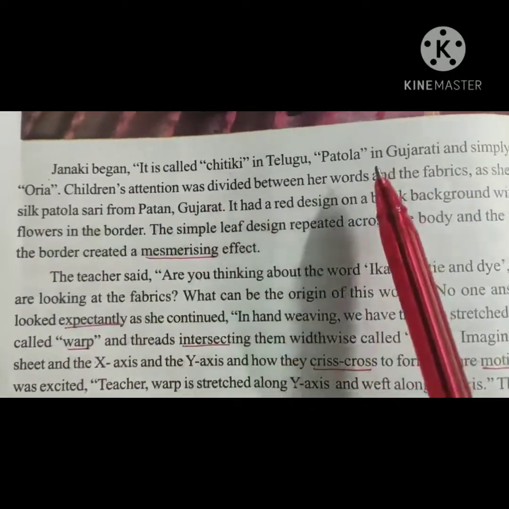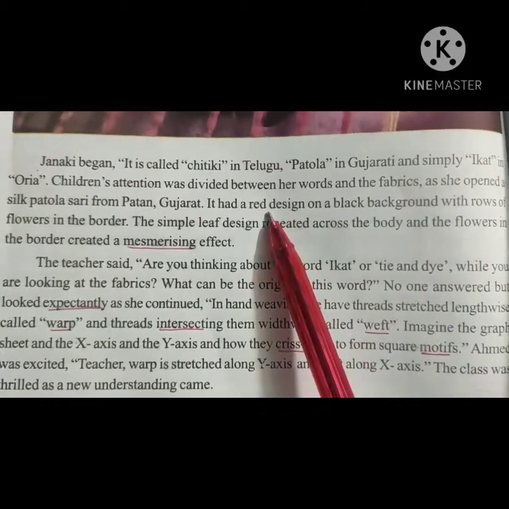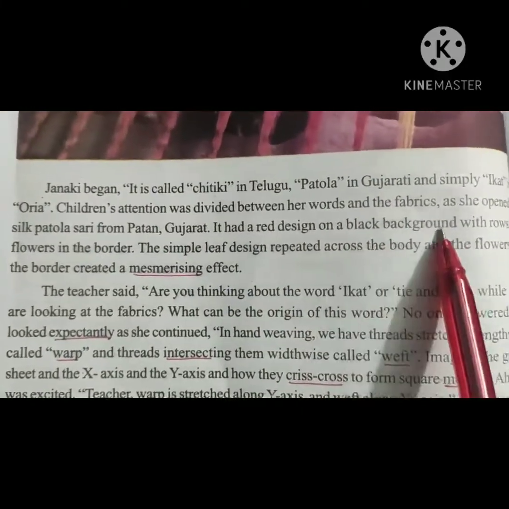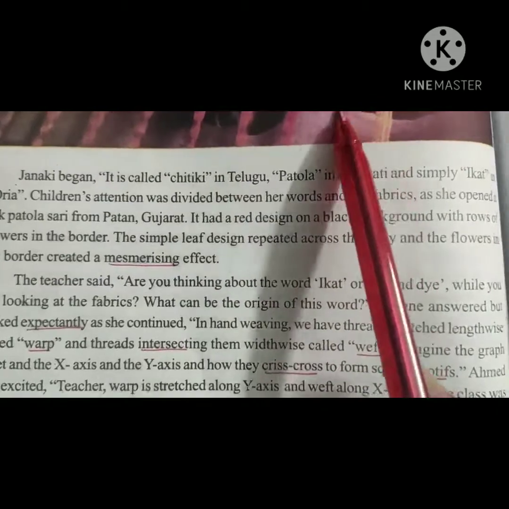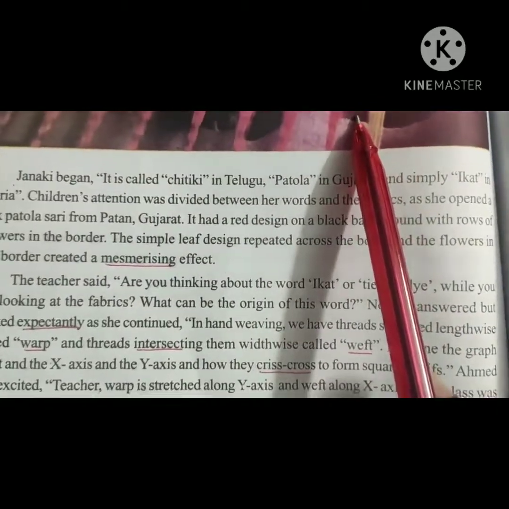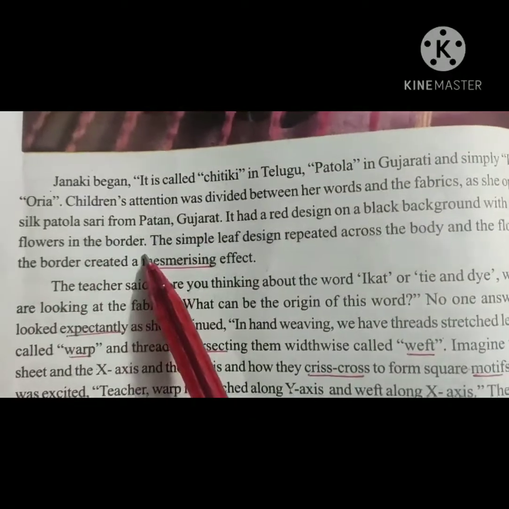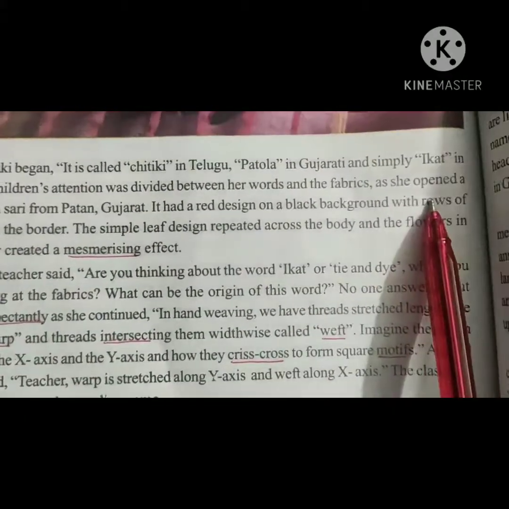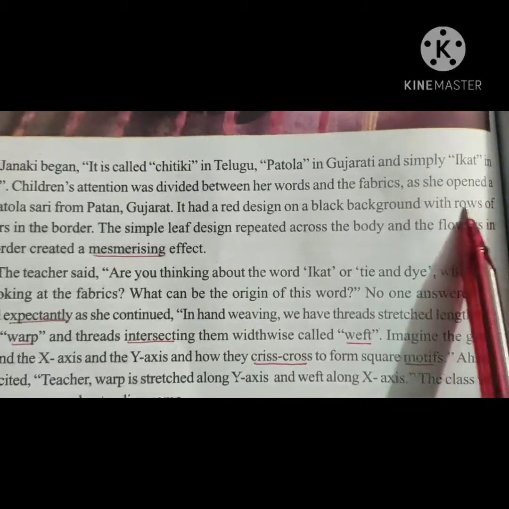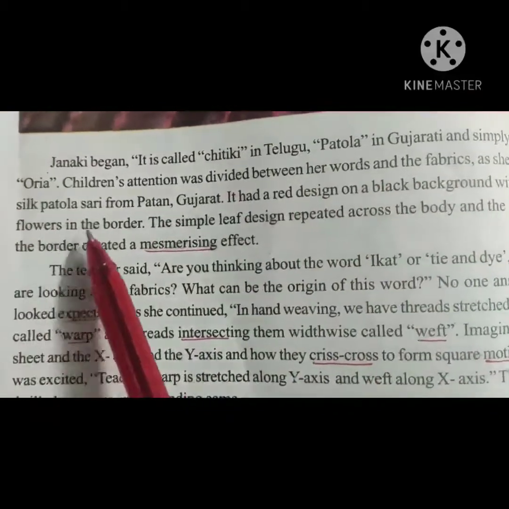Which color is it? The sari is in a red design on the black background. It is in red color with rows of flowers in the border. Flowers in rows, R-O-W-S, children, the rows. She is having the flowers in the border.